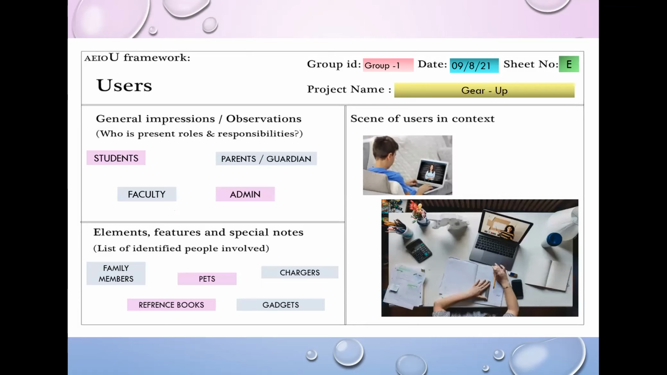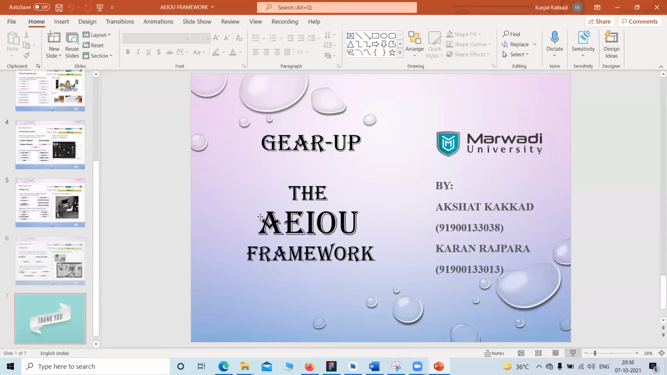Then U stands for users. So the main stakeholders or users are students, parents or guardians, faculties, and admin. We are going to make one admin panel where the admin can see and track all the activities that are going on around the quiz app. Then again the elements which are listed. So that was the AEIOU framework.